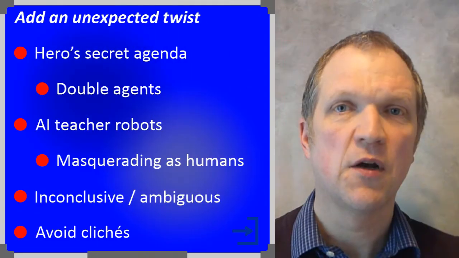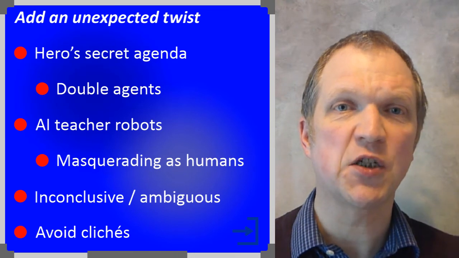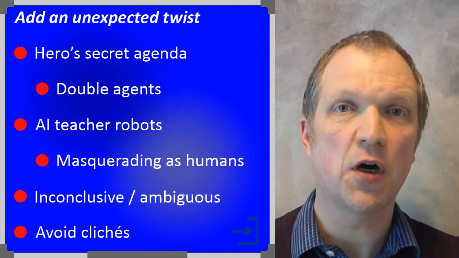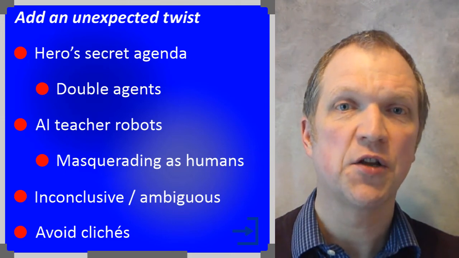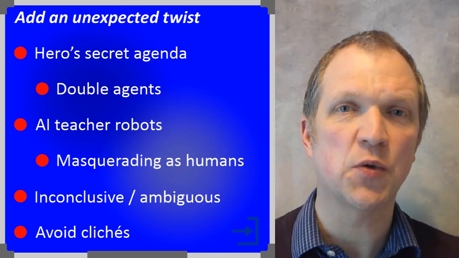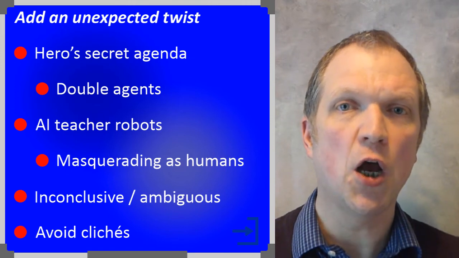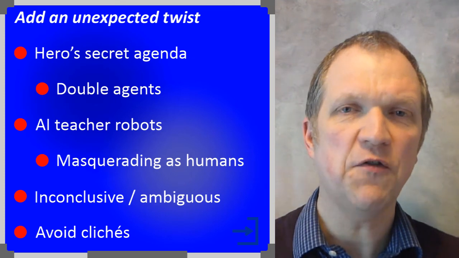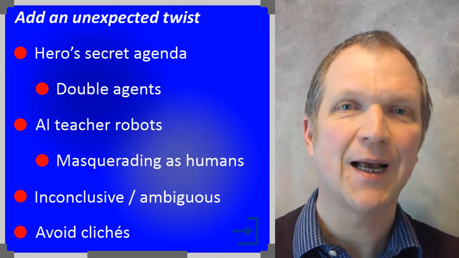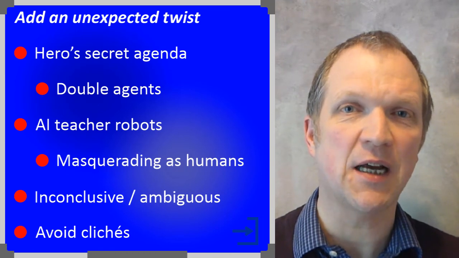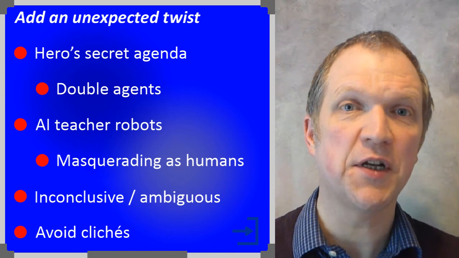Finally, we can add an unexpected twist at the end of the story to create a new, different story idea. Could our hero actually have a secret agenda that is not revealed fully until the end of the story? Are any spies actually double agents? Did the AI teachers have a secret agenda all along, only revealed at the last moment as they overthrow their human masters? If the AI teachers are robots, have some of them been able to pretend to be humans and clandestinely integrate into society? Is our hero actually one of these robots?